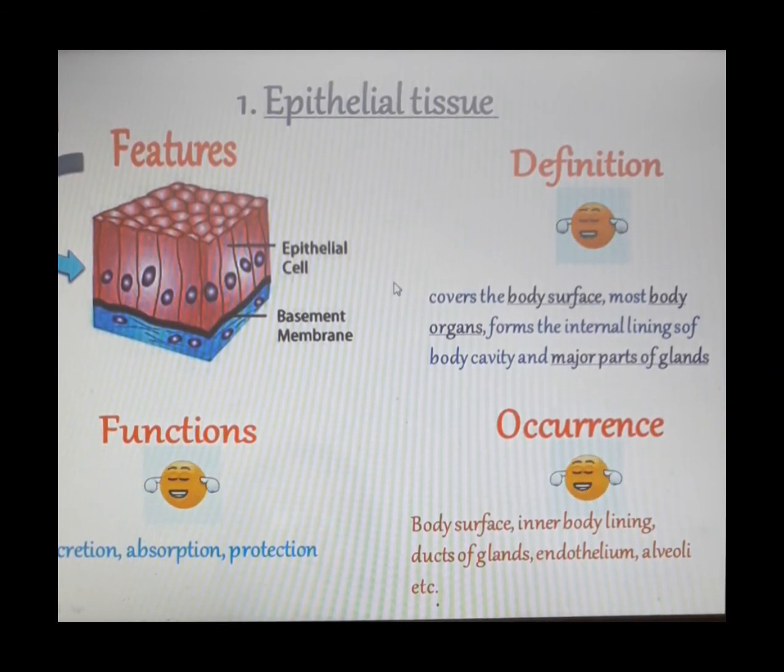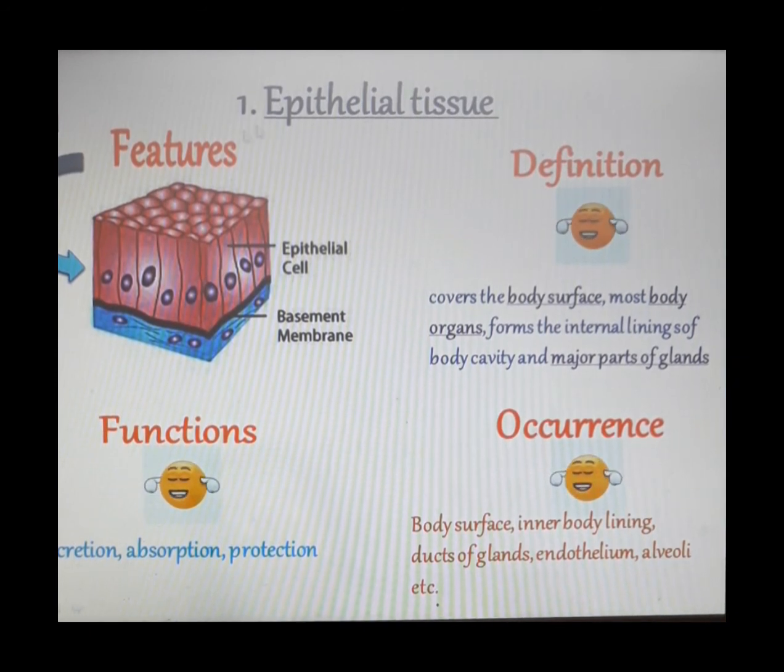Now this epithelial tissue is sometimes referred as epithelium. Epithelium means sheet. As you can see that as the cells are compactly arranged, they are actually going to form a kind of sheet on your body surface, and that's why we always call epithelial tissue as epithelium.